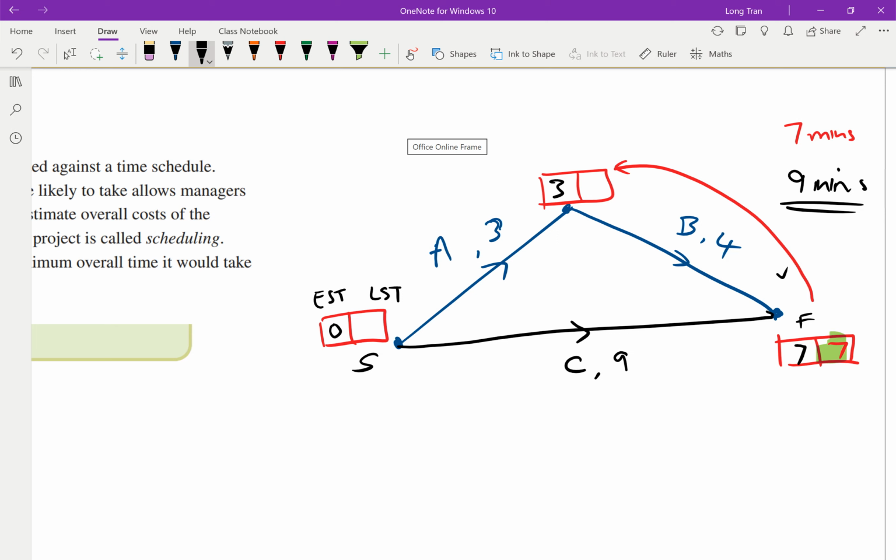So if you want to finish by 7, that means that 3 and 3 are very critical, in the sense that they have to start at 3 and the latest time they can start is also 3. So there is no give way for it. And if this is the latest time B can start, then the latest time that A can start has to also be 0, because if it's not 0, it won't work.